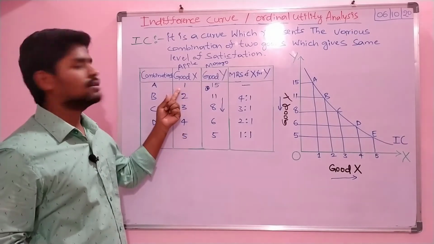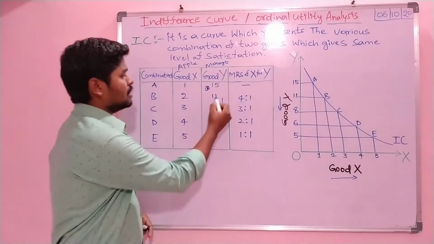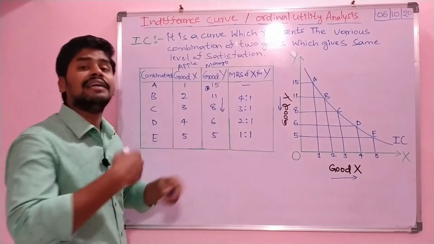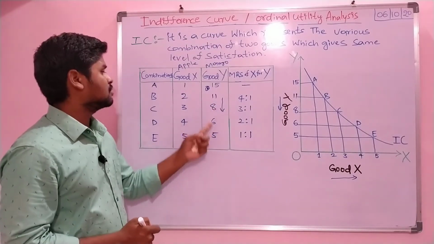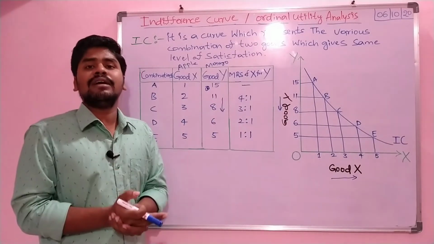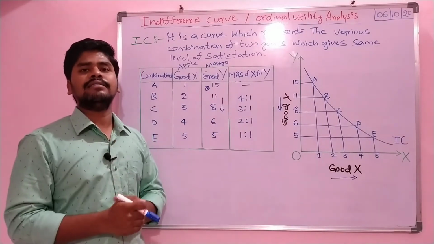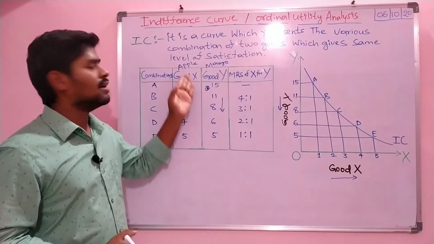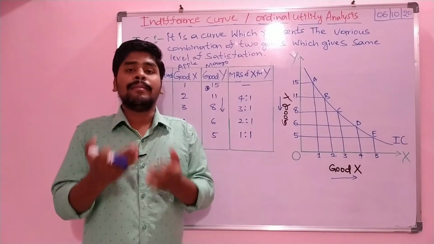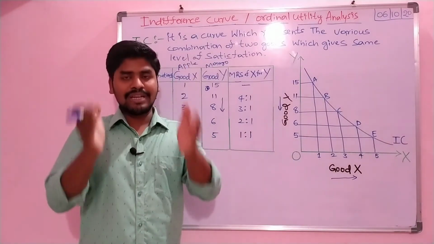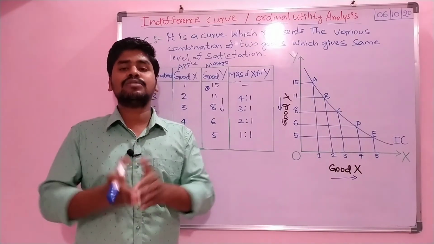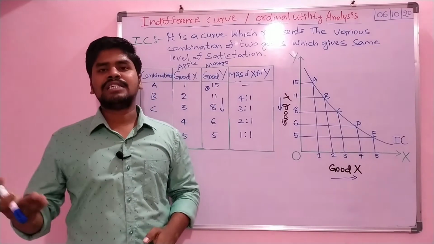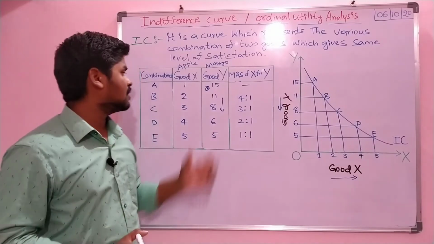So from 15 to 11, by forgoing 4 units of Y, mangoes, he is trying to get one more apple. Here it will be 11 to 8, giving up 3, and then 8 to 6, continuously decreasing. The consumer goes on consuming additional units of apple, so the Y, mango, is decreasing. It is only because the consumer's income is very limited that he will try to get more satisfaction from another, different good with that limited income. That is what is happening here.